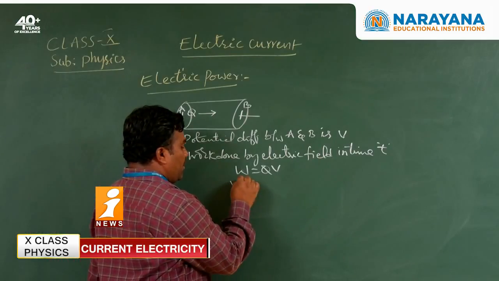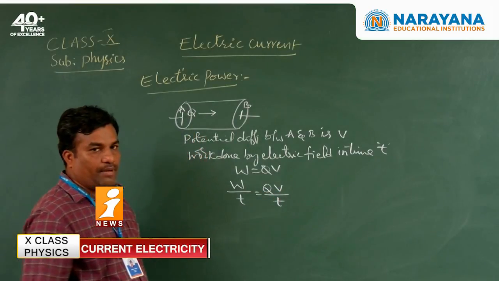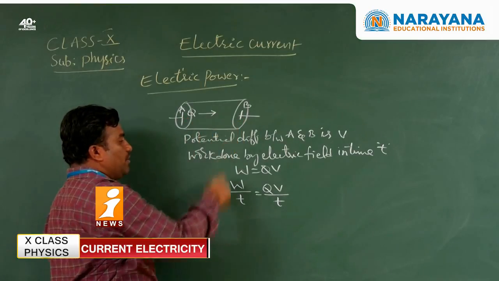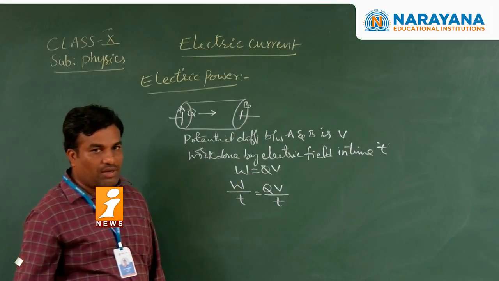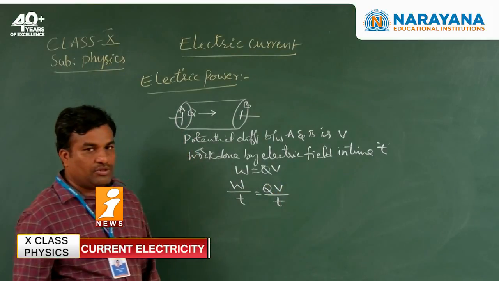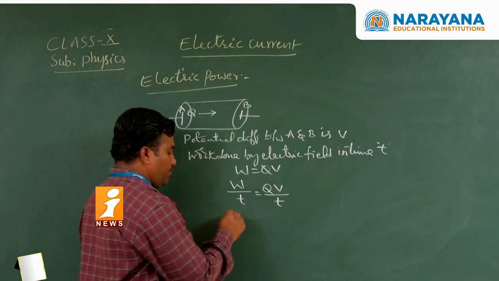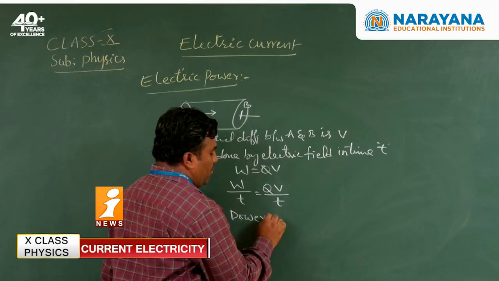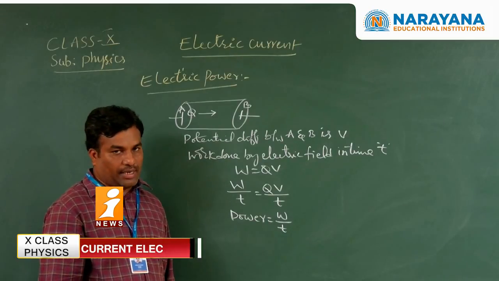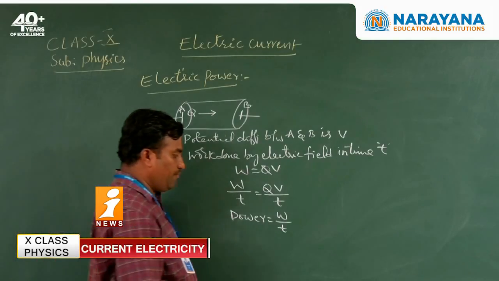So that's why I am taking W by t equal to QV by t. This is the loss of energy while the charge travels from A to B, the work done in 1 second. According to mechanics, what is W by t? It is nothing but power. Power equals work done by time, or the rate of doing work is called power. Is that clear, everyone? Okay.